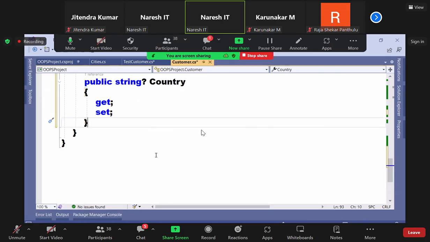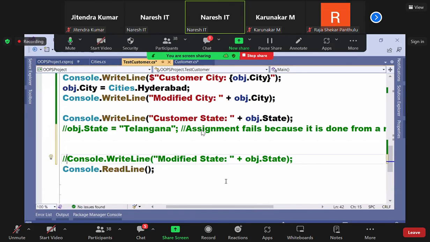Sir, then if at all I want it to be read only, is it possible? Think twice. Private set, perfect. Use the previous feature now. It's read only outside the class. Out of the class only, that is important for us now. Outside the class it is read only. Within the class, it is read write. Outside the class, you can only get the value, but you cannot set the value. Why? Set is not accessible to you.